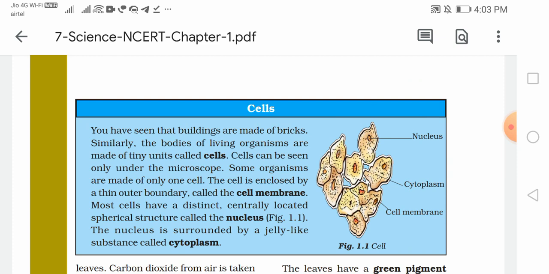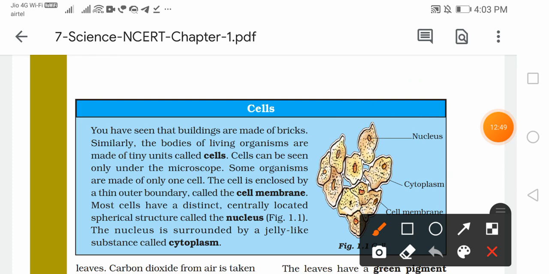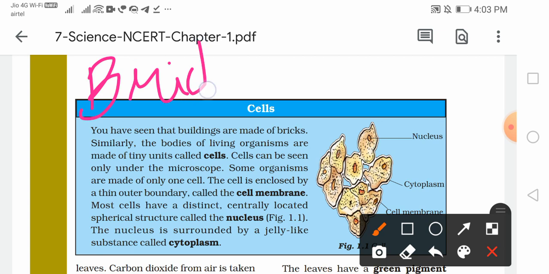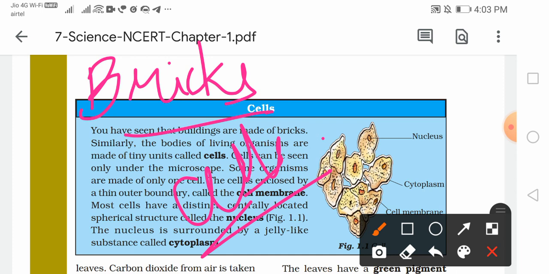So now you have seen that buildings are made of bricks. Now you must have seen that buildings are made of what, bricks. And similarly our body, the human body and any other organism's body is made up of cells. These are just tiny units in the body, the smallest structural and functional unit, right? You might have heard this, the smallest structural and functional unit. So these are cells. The smallest structural and functional unit are cells in the human body.